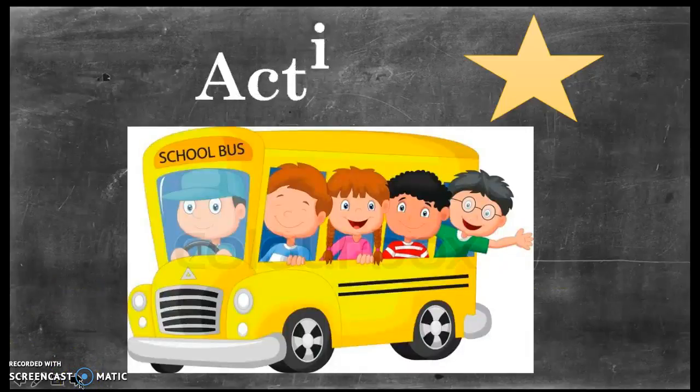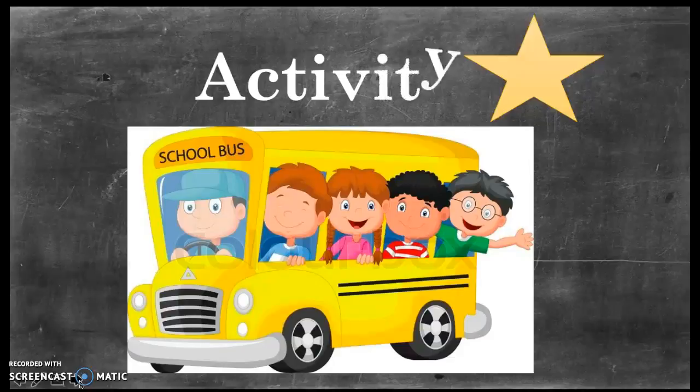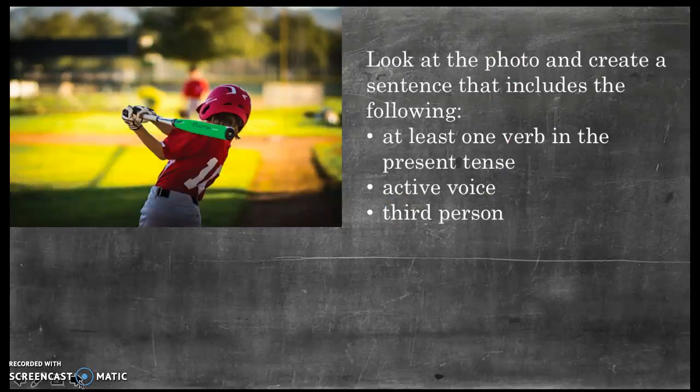So now I have an activity for you in order to really test your knowledge and see if you understand verbs. So this is the first activity. What I want you to do is look at the photo and create a sentence that includes the following: at least one verb in the present tense, a sentence that is in the active voice, and a sentence that is in the third person. So I will give you about 7 seconds to complete this activity, and if you need more time, then you may pause this video.